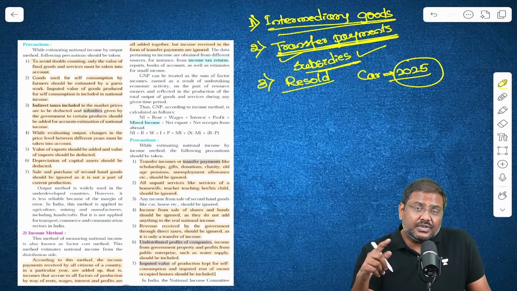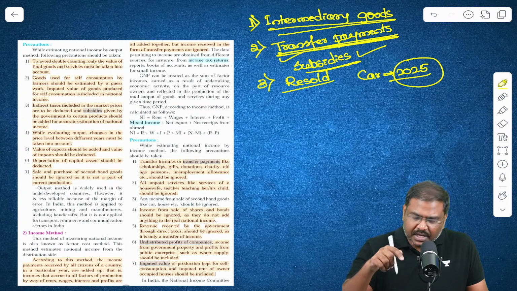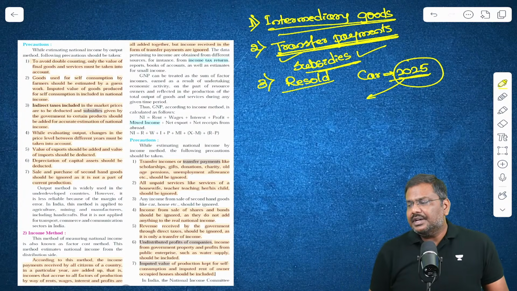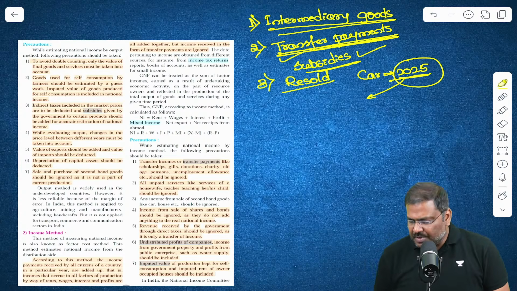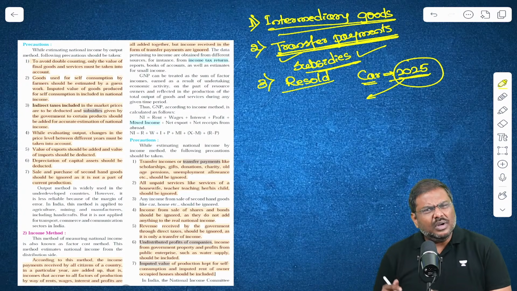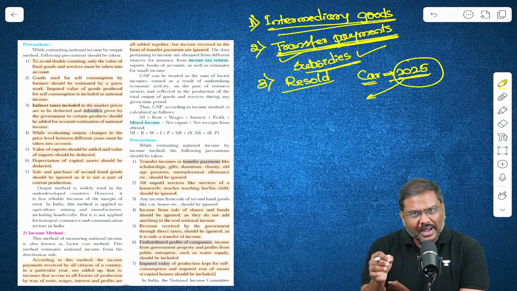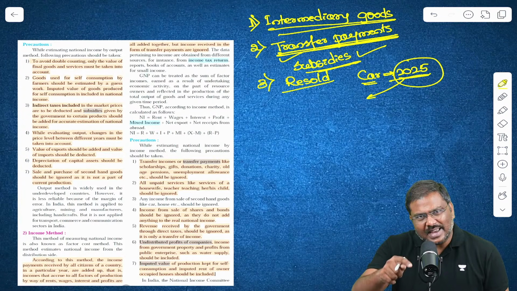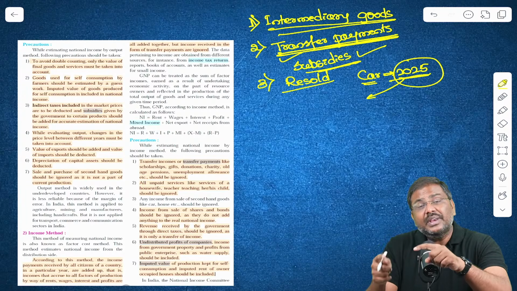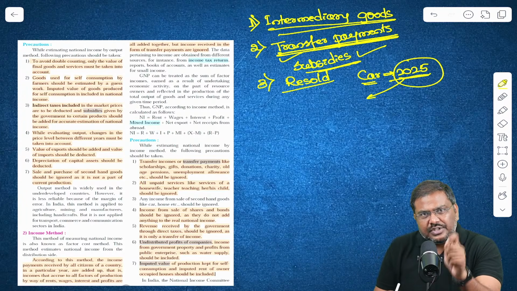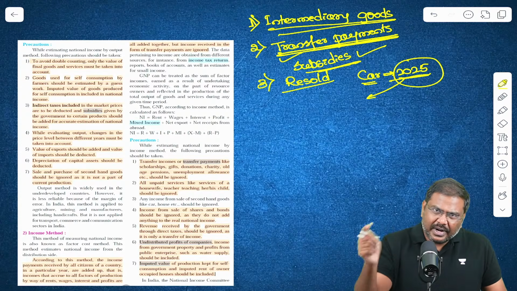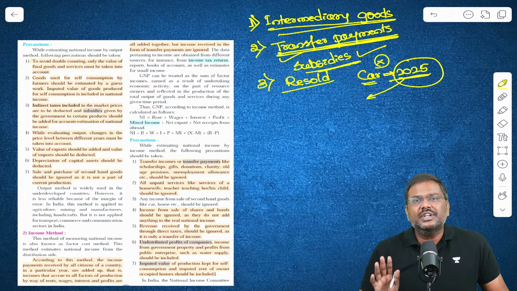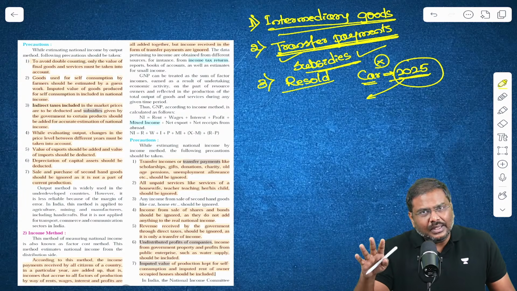Now, because it has been resold this year, should the price of the car be counted as a part of GDP this year? The answer is no. The price of the car will not be counted. What is the reason behind it? When you purchased the car last year, the production of the car happened. The market price has been accounted in the calculation of GDP. And because the price has already been accounted, you do not count the market price of the car again in the calculation of GDP when it is resold this year.